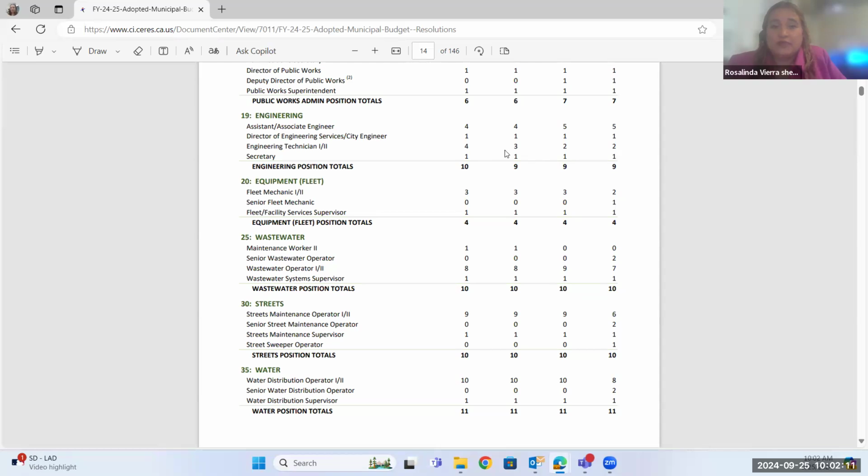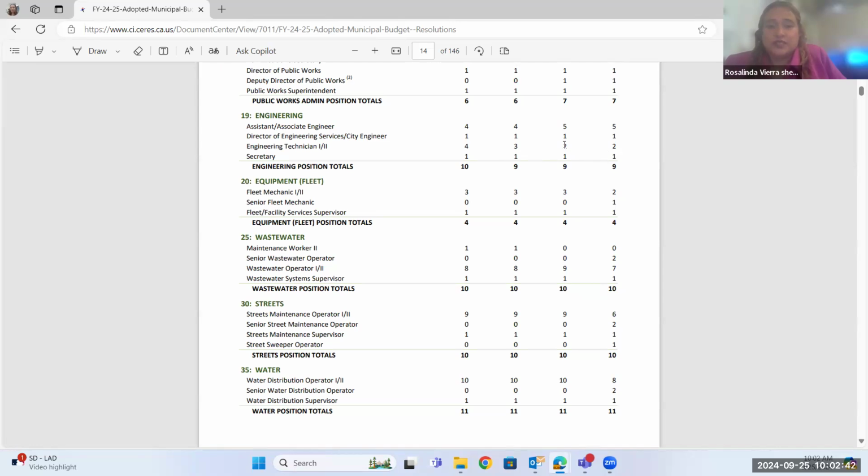So it's just one that we've decided that if we can't fill it, and one of them, we did move one from an engineering technician to an assistant associate engineer, which is a higher paying position. So there's 5 there, and we took it from down here. So they should be able to have additional skills and information and knowledge to work better and faster. So that's kind of where that is, because they come in with a higher scope of knowledge. So they should be able to do a little bit more than what our entry level engineer technicians are.